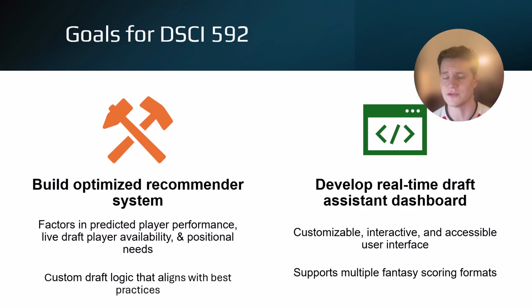Once we feel more confident with those initial modeling steps to produce those predicted player performances in terms of fantasy points, we then move on to our next goal of building an optimized recommender system for drafting players. And that would factor in things like predicted player performance that we just modeled, live draft player availability, and positional needs within the draft. We'd also like to incorporate some custom draft logic that aligns with the best practices in terms of typical fantasy football rules and norms when drafting.